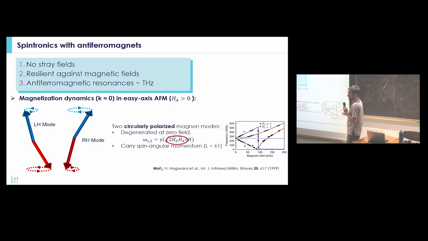And because the exchange field can be extremely large, like 100 Tesla or even 1,000 Tesla, most of the time the resonance of an antiferromagnet at zero applied field is lying at hundreds of gigahertz or up to the terahertz range.